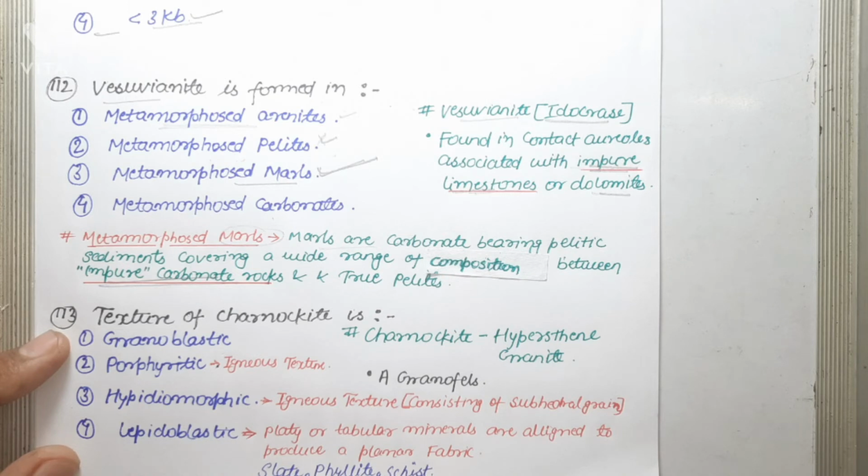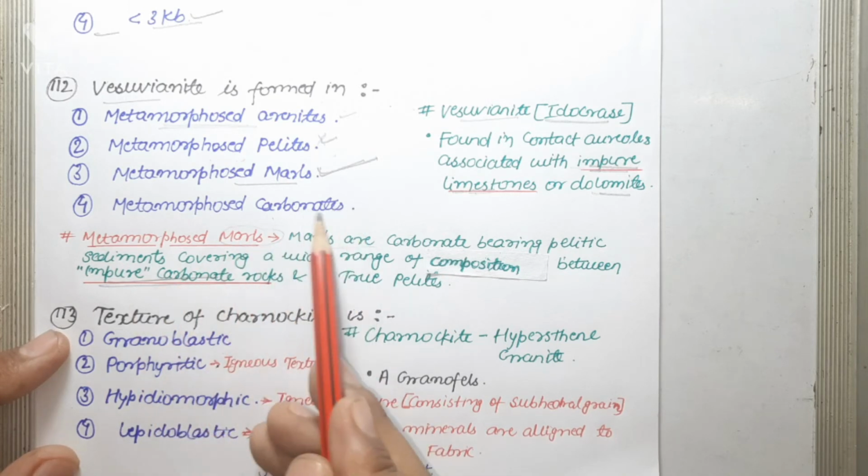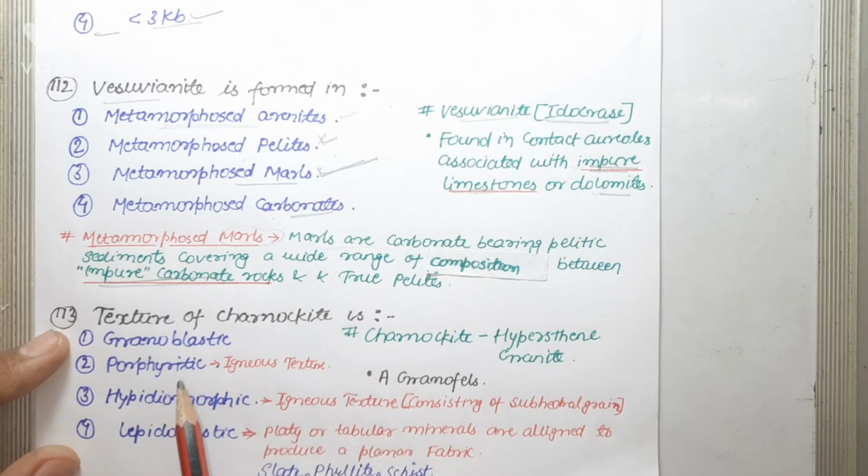Next question: the texture of charnockite is. Charnockite is basically hypersthene granite, and it is granoblastic, so it has granoblastic texture. Porphyritic texture is a type of igneous texture.